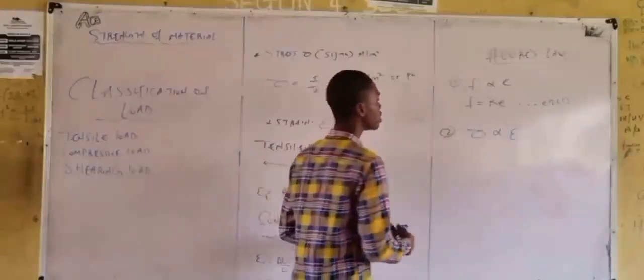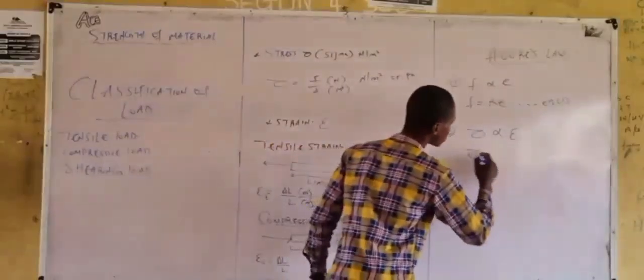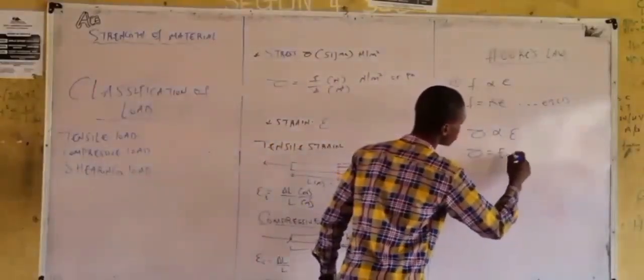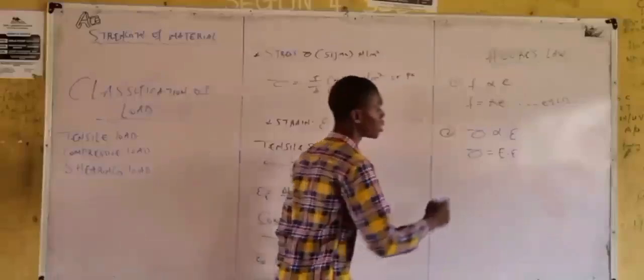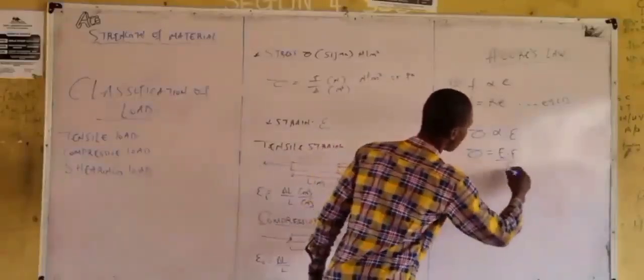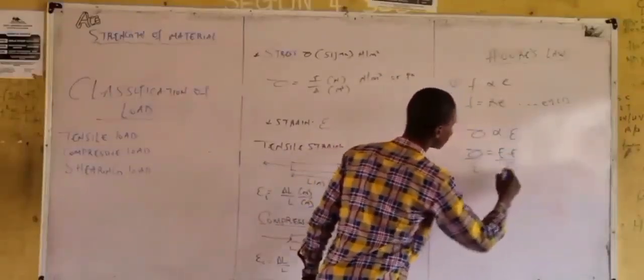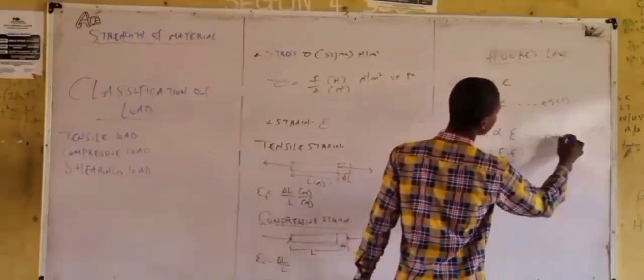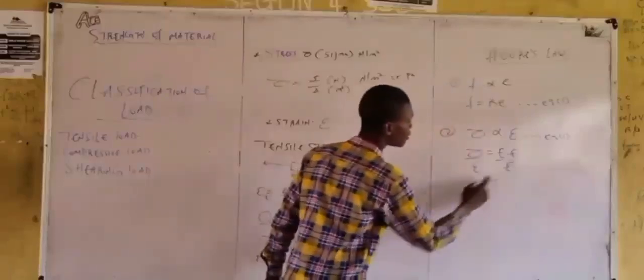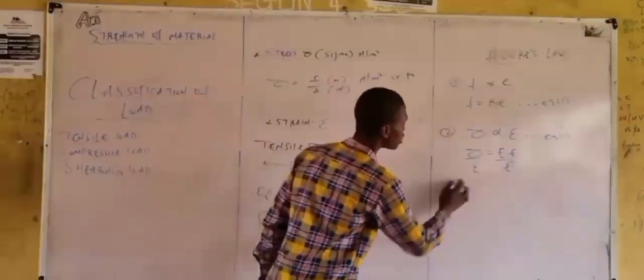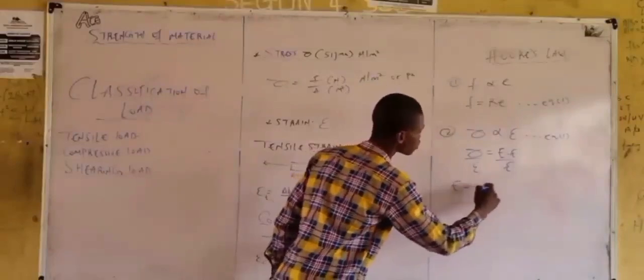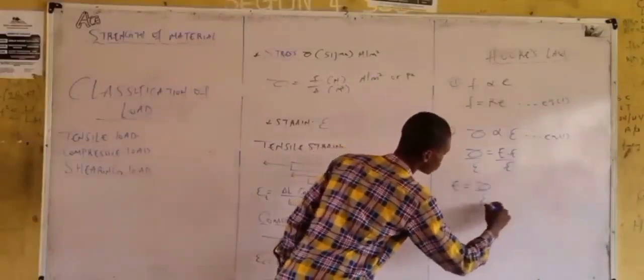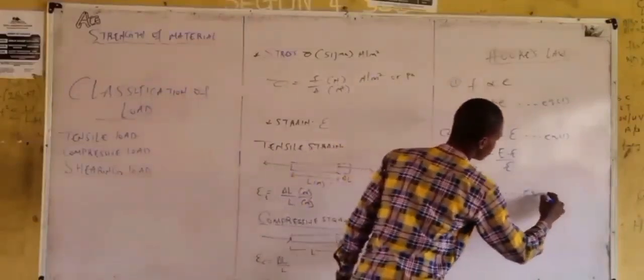The constant in this case is capital letter E, meaning stress is equal to E times strain. Call this equation 1. Then from here, divide both sides by strain. You have that E is equal to stress over strain. Call this equation 2.